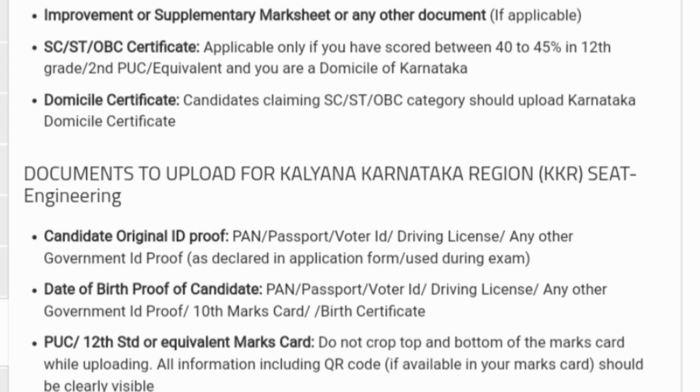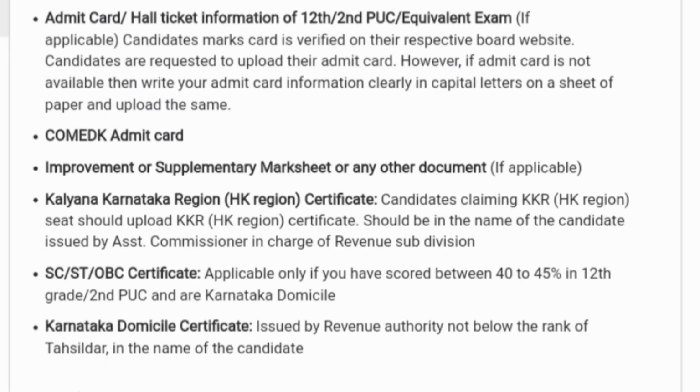Now let's see the document set which is required for Kalyana Karnataka region, KKR, seats, right? For them also they need the candidate's original ID proof, date of birth proof as I mentioned earlier, and the PUC 12 standard equivalent marks card, right? Again the same guideline: you should not crop the marks card from the top, and the QR code should be visible correctly. And the same class 12th admit card, Comedk admit card, improvement or supplementary mark sheet, everything has to be there.